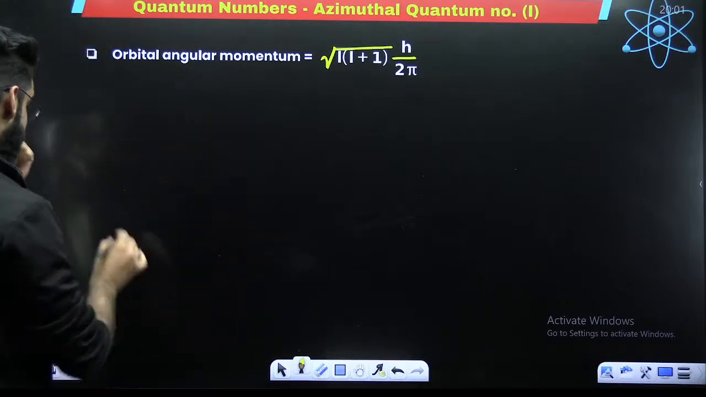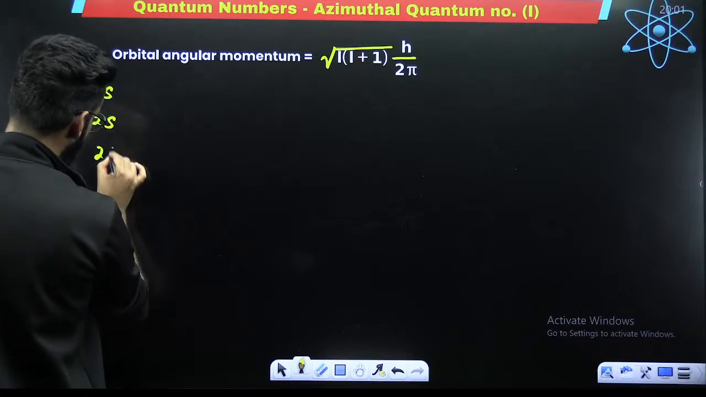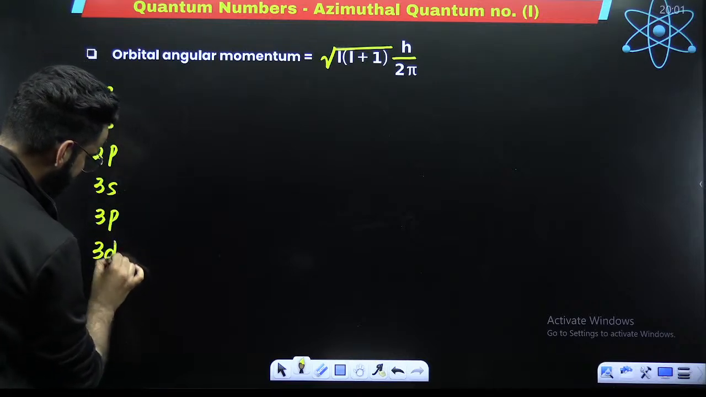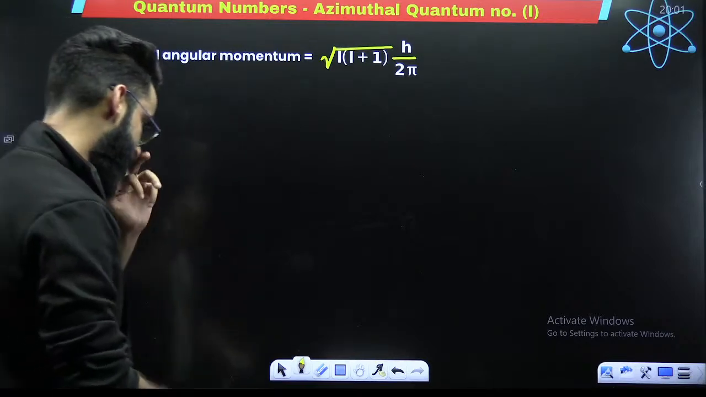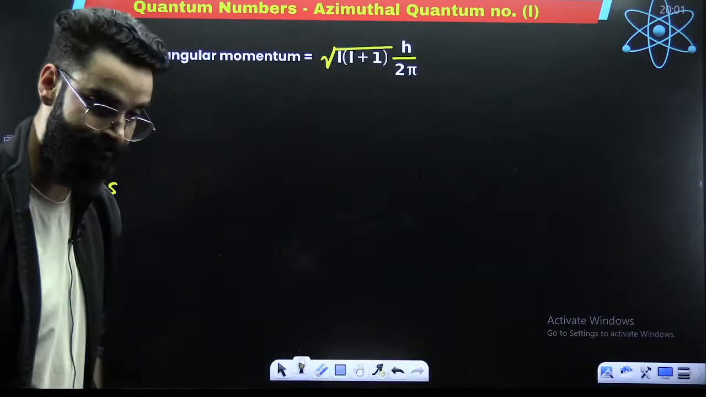For example, let's say I've got 1s. Let's say there is 2s. Let's say you've got 2p, 3s, 3p, and 3d. These are, for example, the different subshells which I have. Now I want to calculate their orbital angular momentum.